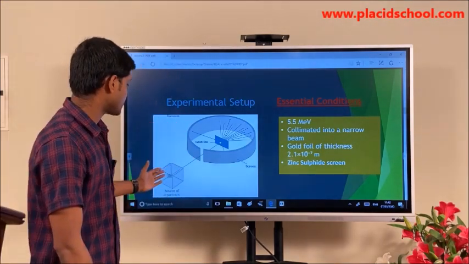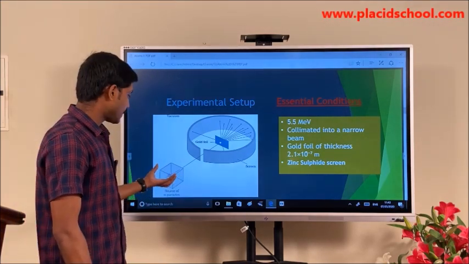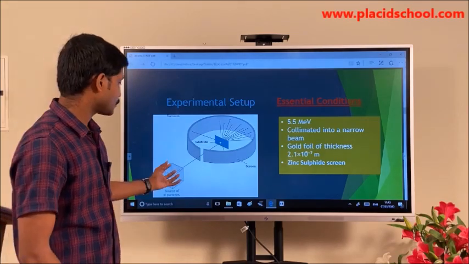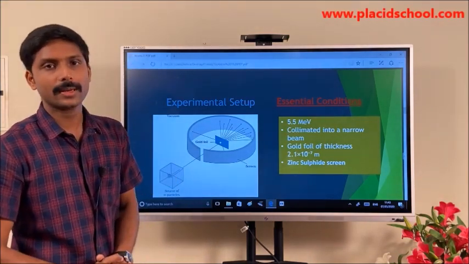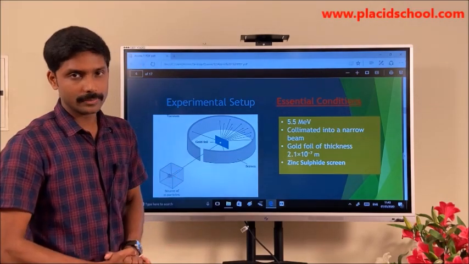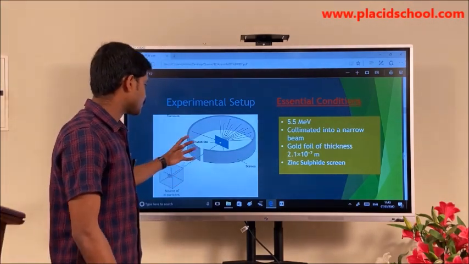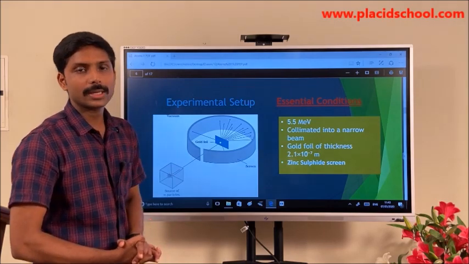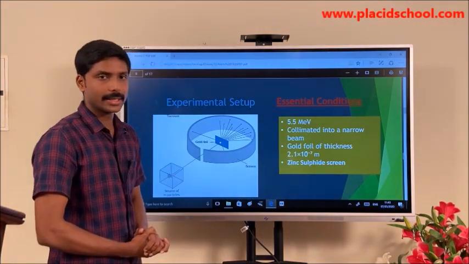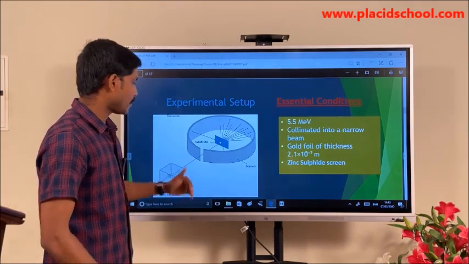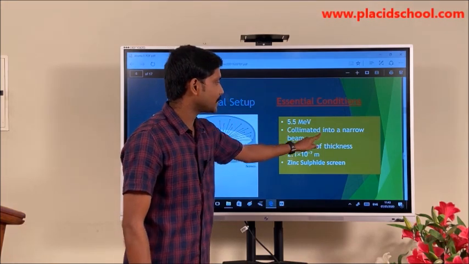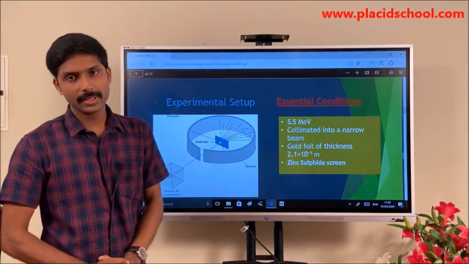That is the same case that is happening here. When the alpha particles are emitted from the source, here the source is a radioactive material which is an isotope of bismuth, and the particles will be emitted in all directions. So to make them move only in a particular direction, we are placing some obstacles, and that is the reason why we say that it is being collimated into a narrow beam.